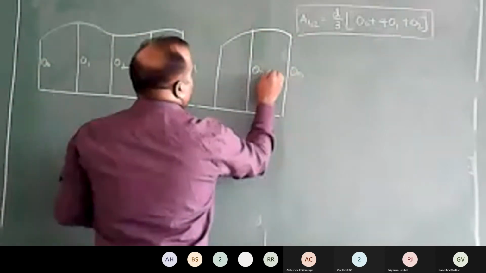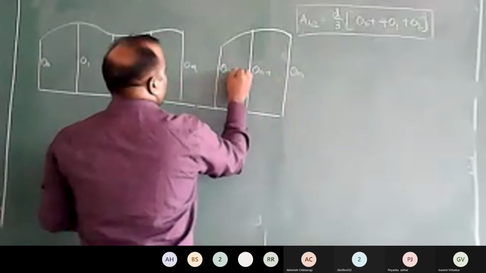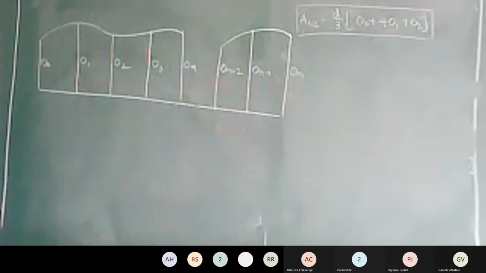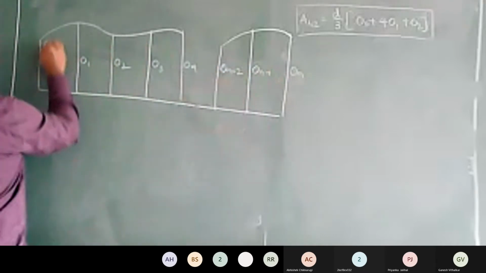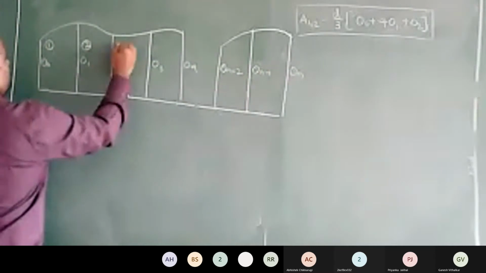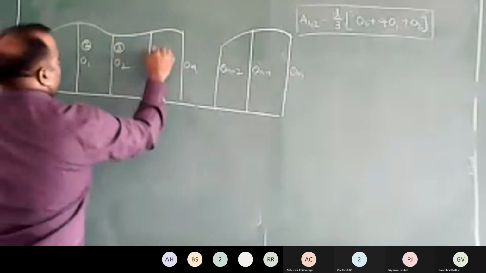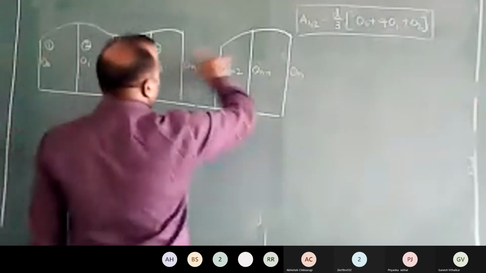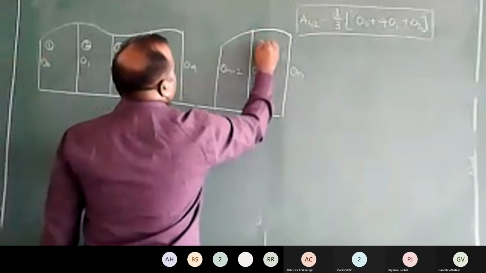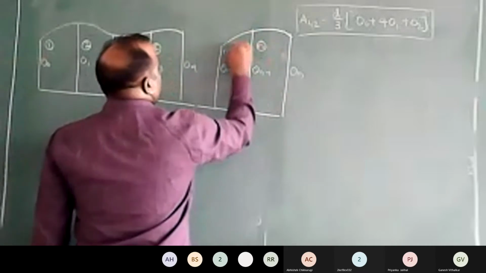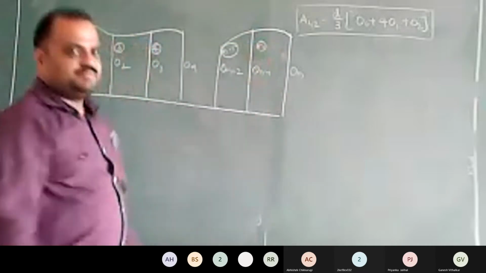This will be On minus 1. This will be On minus 2. This is my strip 1, strip 2, strip 3, strip 4. Like this will be my strip N. This will be the N minus 1 strip.